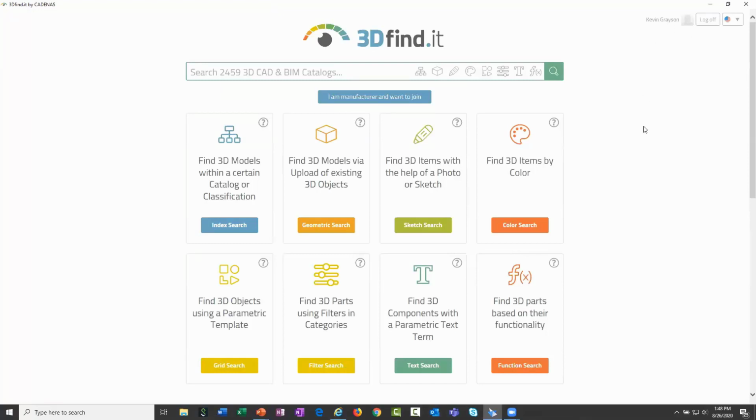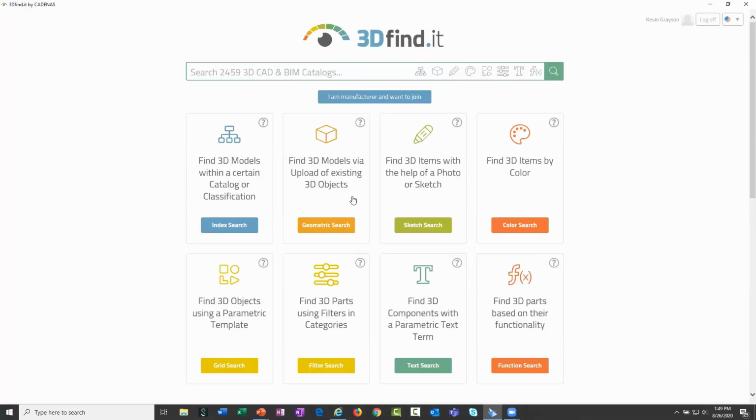But once you go to that tool within Solid Edge, there are many different ways that you can search for those supplier components. If you'll notice here, the icons within the search dialog are all replicated down here with the description. So you can search for supplier catalog components via catalog or classification.